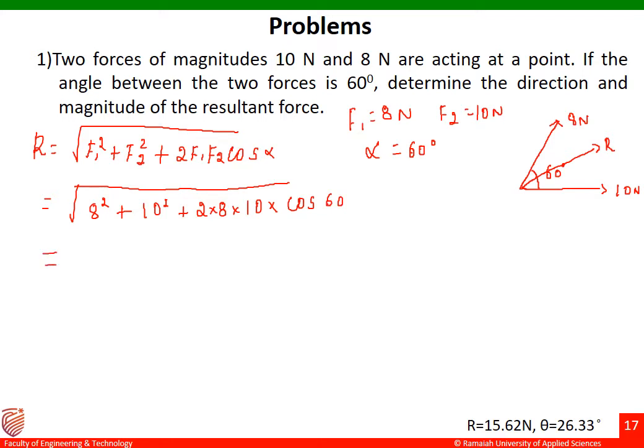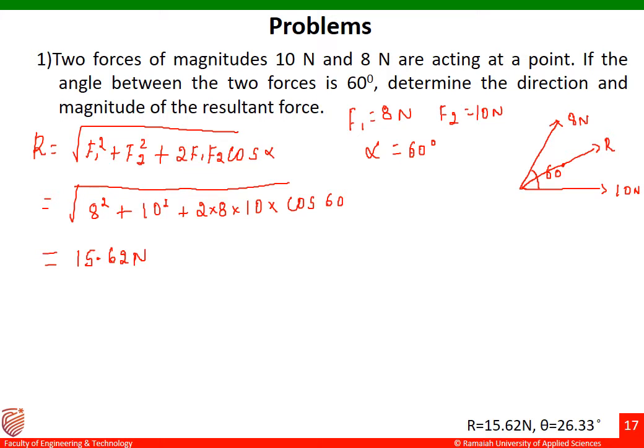If you simplify this, you are going to get the value for R as 15.62 Newton.